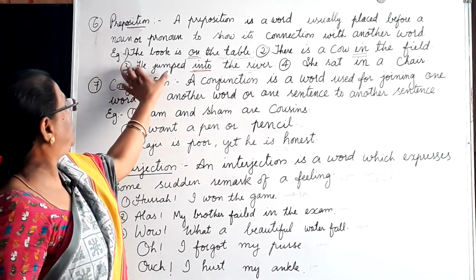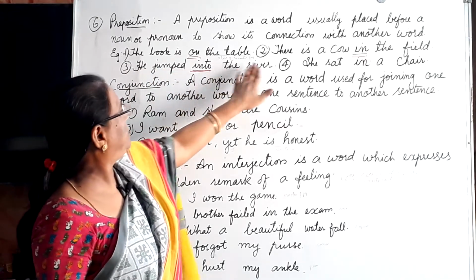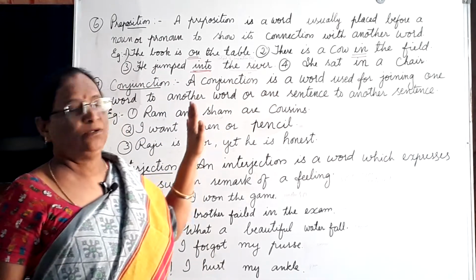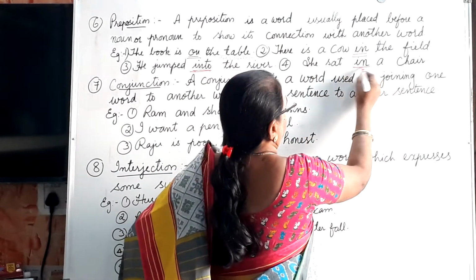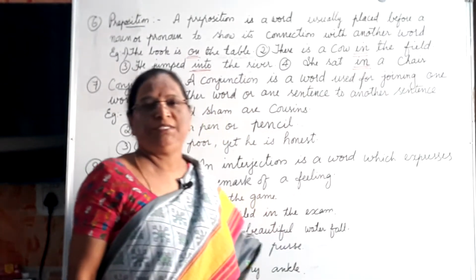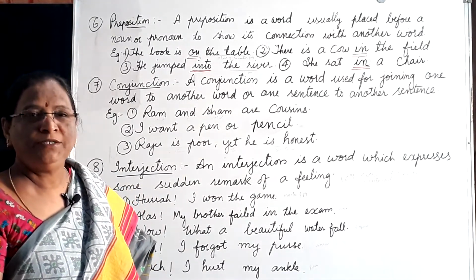Subject, verb, preposition, and this is the object. Okay? Now, she sat in a chair. This is the preposition. She sat in a chair. Where? In a chair or on the bench or whatever it may be.